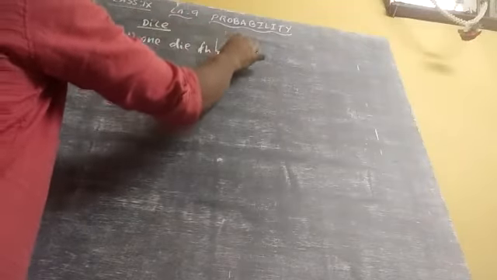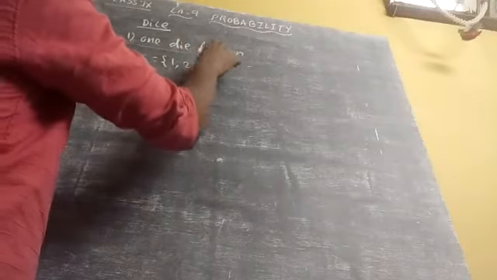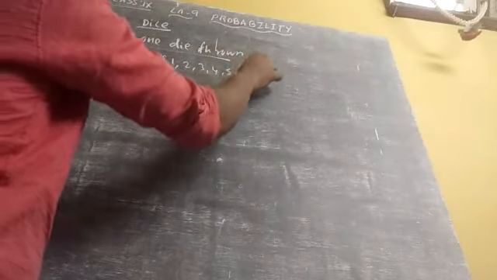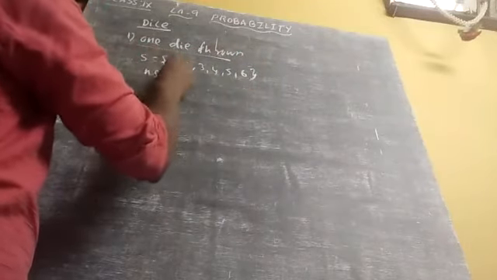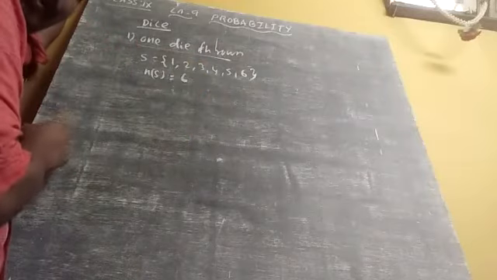Next, dice. First, one die thrown. We know the dice, no? What are the possibilities in a die? There will be a number 1, 2, 3, 4, 5, 6. So totally how much? n(S) is equal to 6.